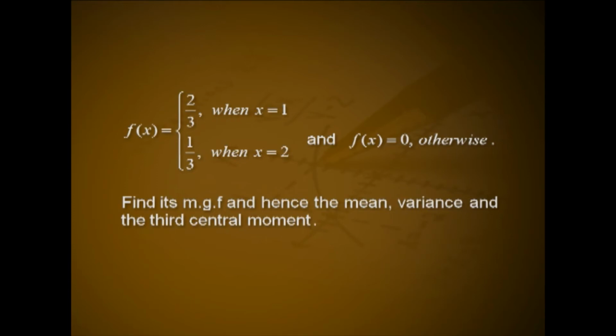Problem 2. Let x be a random variable with probability mass function f of x equal to 2 by 3 when x equal to 1, 1 by 3 when x equal to 2 and f of x equal to 0 otherwise. Find its moment generating function and hence the mean, variance and the third central moment.